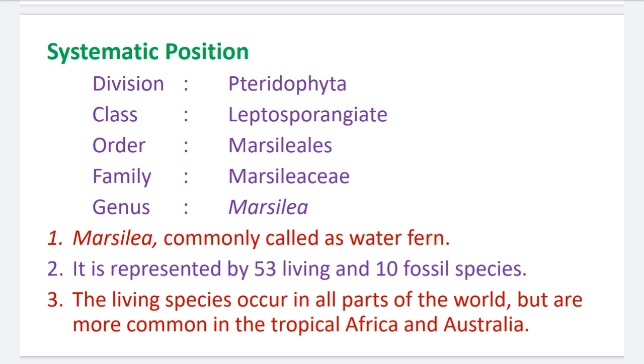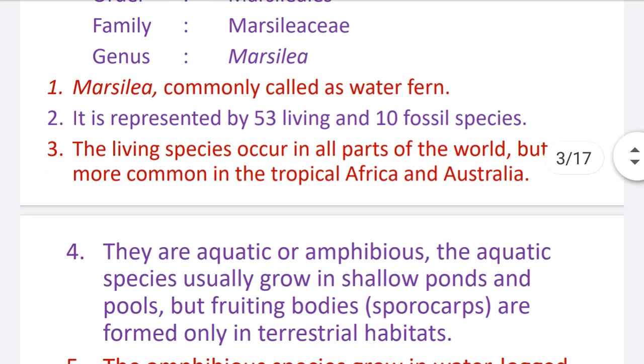Number 3, the living species occur in all parts of the world, means they show cosmopolitan occurrence, where the life of the Marsilea is possible. Such distribution is called the cosmopolitan distribution, so all living species occur in all parts of the world but are more common in tropical Africa and Australia.